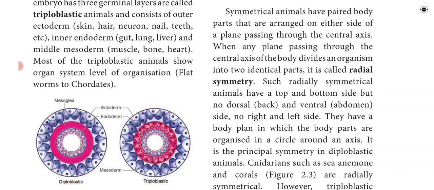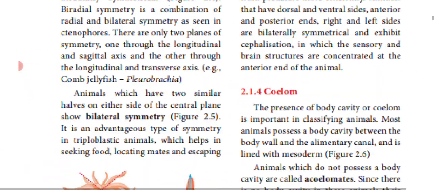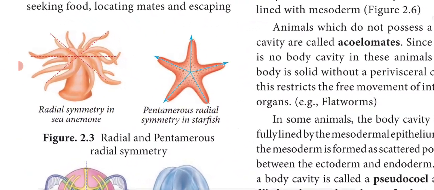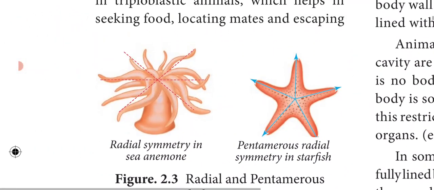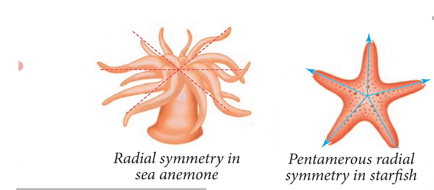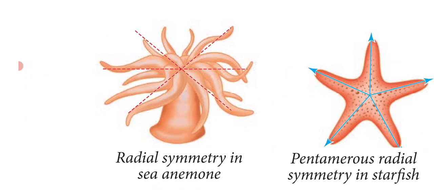Examples: cnidarians such as sea anemones and corals are radially symmetrical. In this picture you can see the radial symmetry in the sea anemone. When the body is cut at any plane passing through the central axis, it gives two identical parts. That is called radial symmetry. Example: sea anemones and corals.